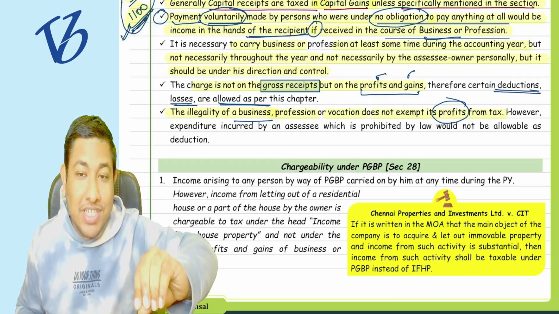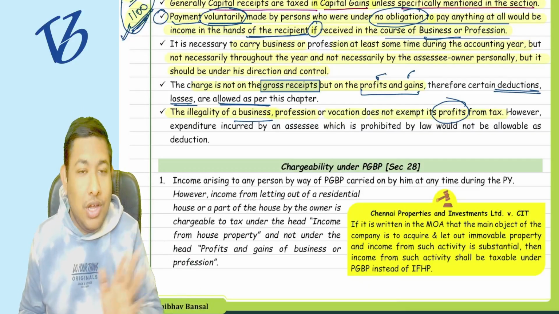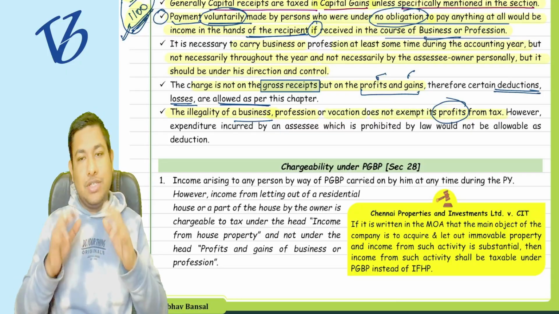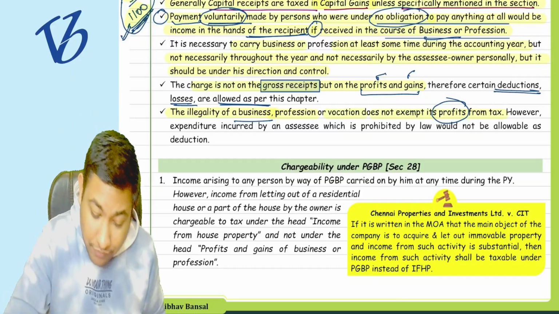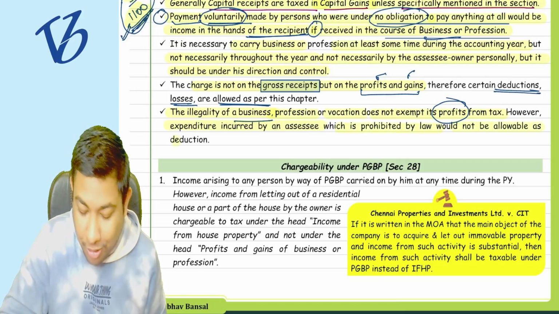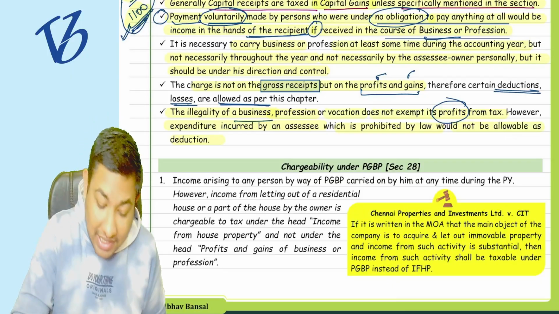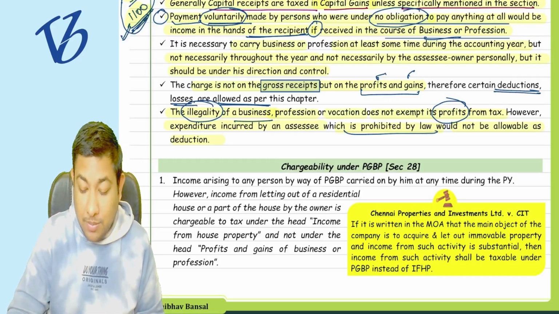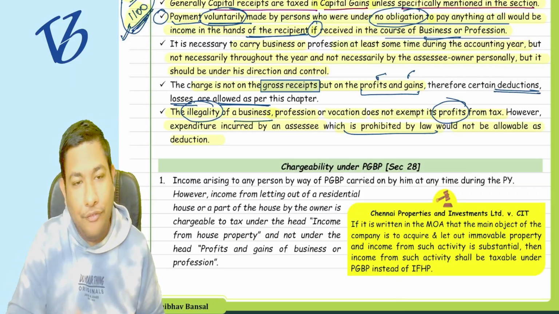But at the time of giving some deductions, they will disallow that. They will say no, we are not going to allow this particular expenditure because it is an illegal business. But taking the profits will be allowed as tax. They'll take tax on the profits. However, the expenditure incurred by an assessee which is prohibited by law would not be allowable as deduction. They'll not give you the deduction of the expenditure that is done on illegal businesses, which is prohibited by law. They are not going to provide the expenditure deduction for that particular income.